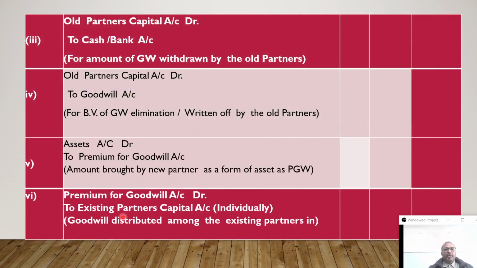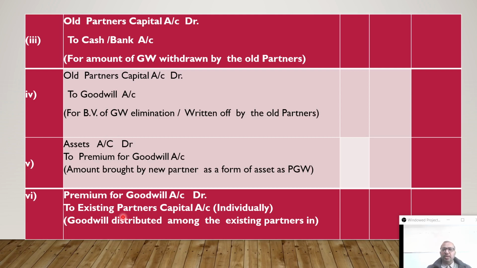Now, sometimes it may happen that at the time of admission of a partner, old goodwill is already there, and the amount which is contributed by the incoming partner as his share of goodwill money cannot be retained in the business, and can be withdrawn by the sacrificing partners.